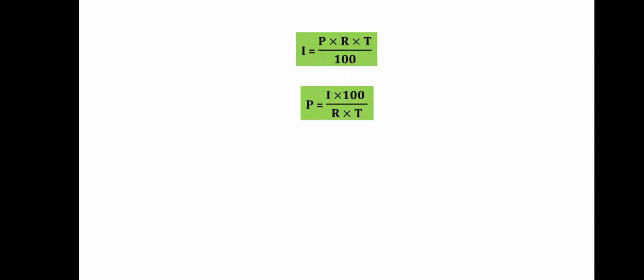Next, if I is equal to P into R into T by 100, then we can keep one of the parameters, that is principal, on one side. If you take 100 to that side, then I will be multiplied with 100 and R and T go down to the denominator. So you will get principal equals interest into 100 by R into T.